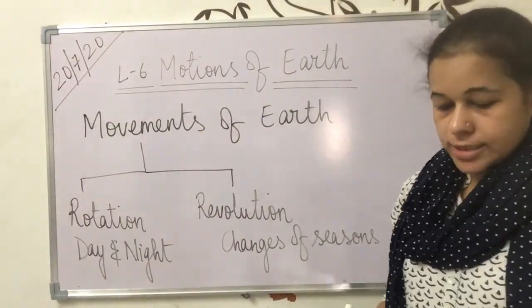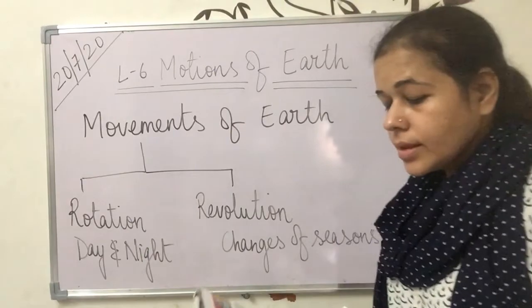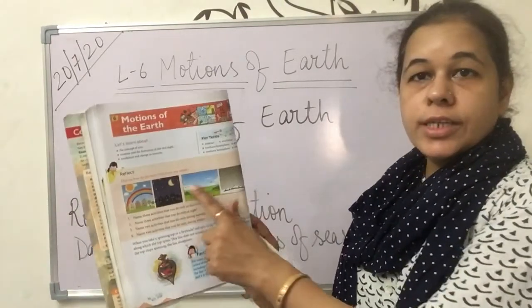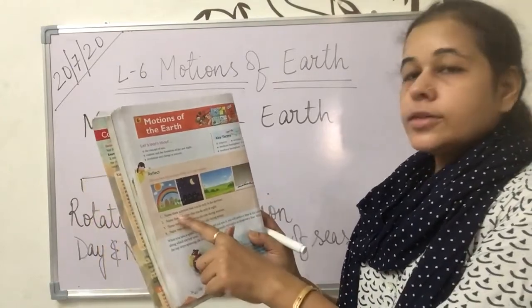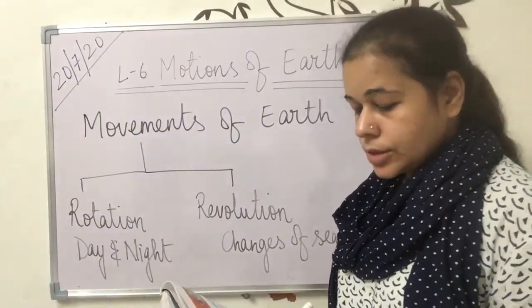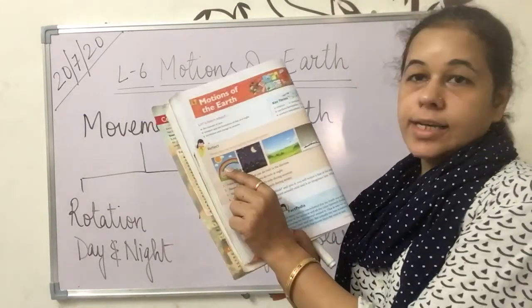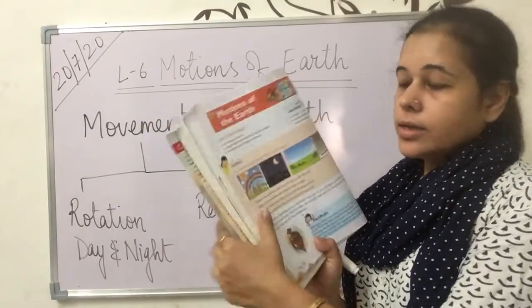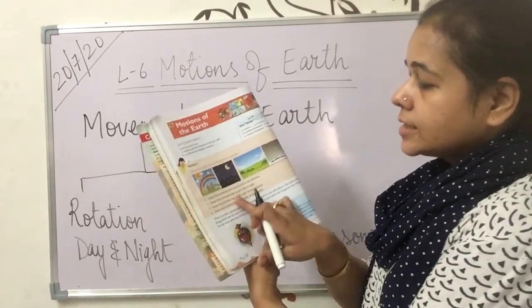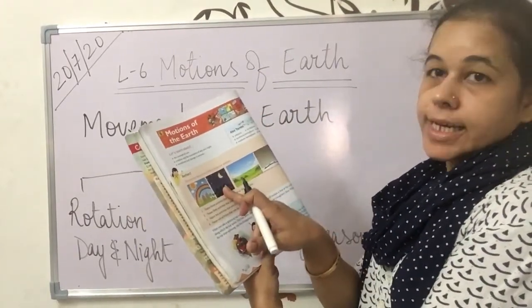Okay, so let us start with the reflect part. Discuss how the pictures differ from one another. So you can see 4 pictures are there. Okay, here few questions are there regarding that. Name 3 activities that you do in the daytime, means this time. You will do it yourself, okay? And we will discuss it in the next session. Then name 3 activities that you do only at the night time, the second picture.